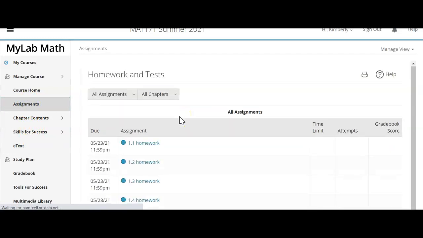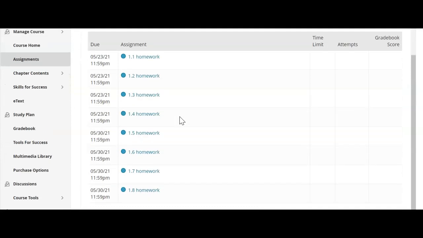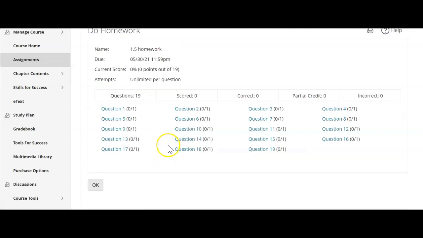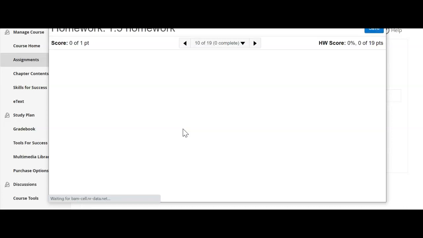When you go here to assignments, you'll see that I have some assignments waiting for you, okay? I have all of Chapter 1 posted, and there'll also be an orientation assignment that you'll need to complete. So I'm just going to pick one of these homework assignments so you can see what one of those looks like. The number of questions will vary depending on the homework assignment, but they all look similar in terms of format, okay?